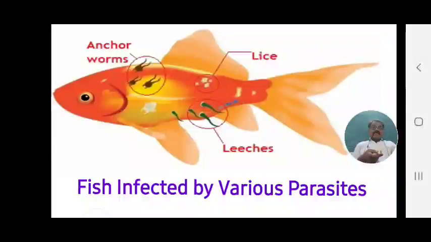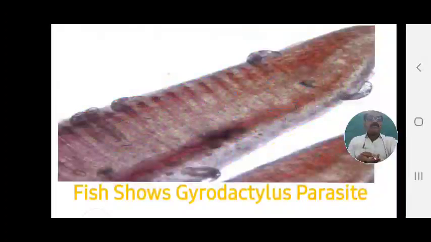This is the lice, head lice. These attack just below the dorsal fin on the lateral side. And this is the leech. So anchor worms, lice and leech: these three parasites are attacking this fish. Hence, it is a multi-parasite infection, and these affect these fishes.